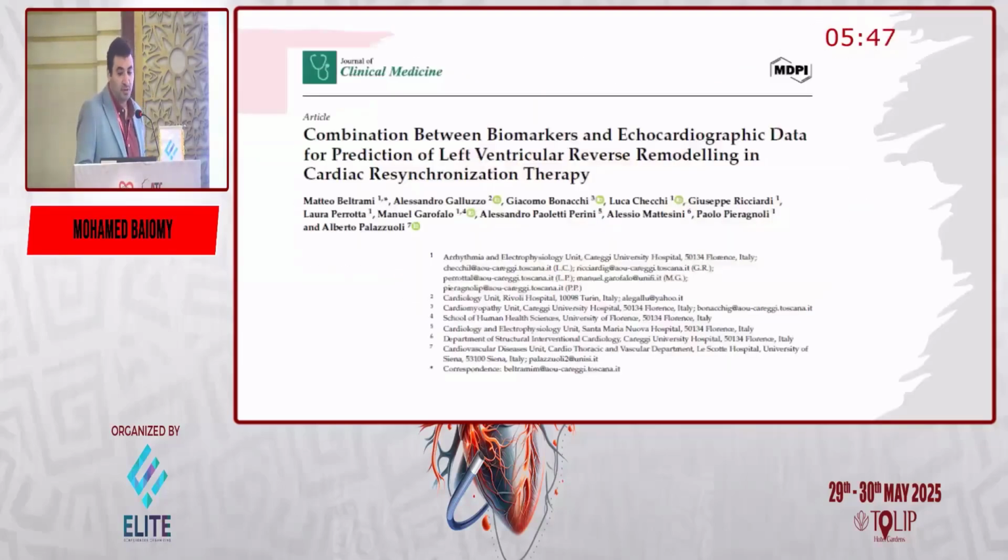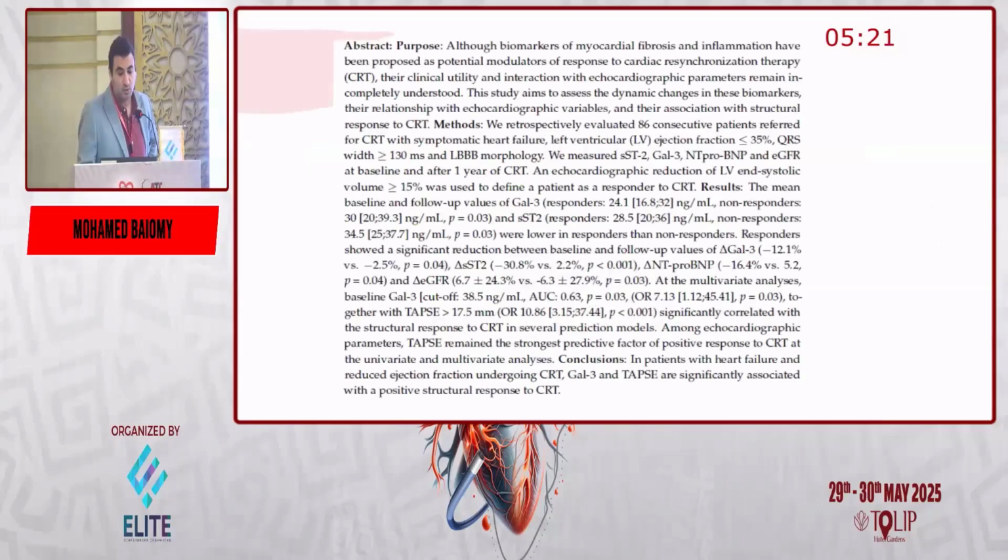Another important point, the use of biomarkers. Actually, till this very moment, there is no consensus about the use of biomarkers either to predict response or to detect response. Here are 2 examples of papers, one from 2025 and one from 2023, that used several biomarkers to detect response and predict response to CRT, but the conclusion was no improvement or no correlation with most of these biomarkers.